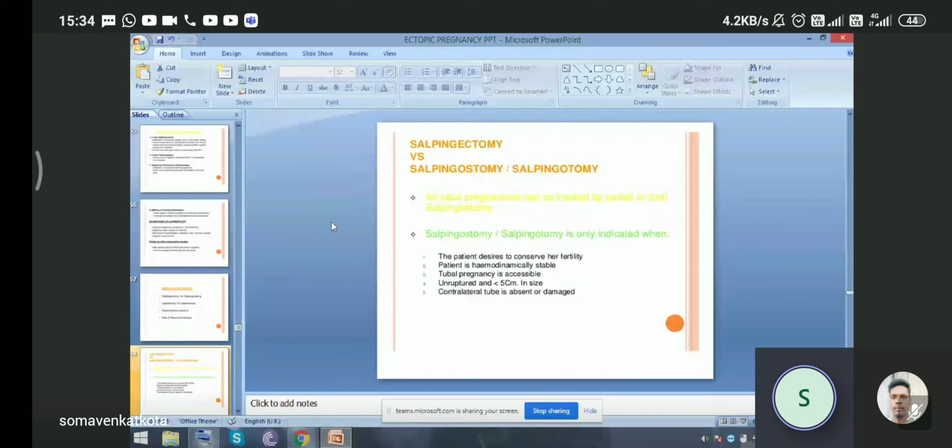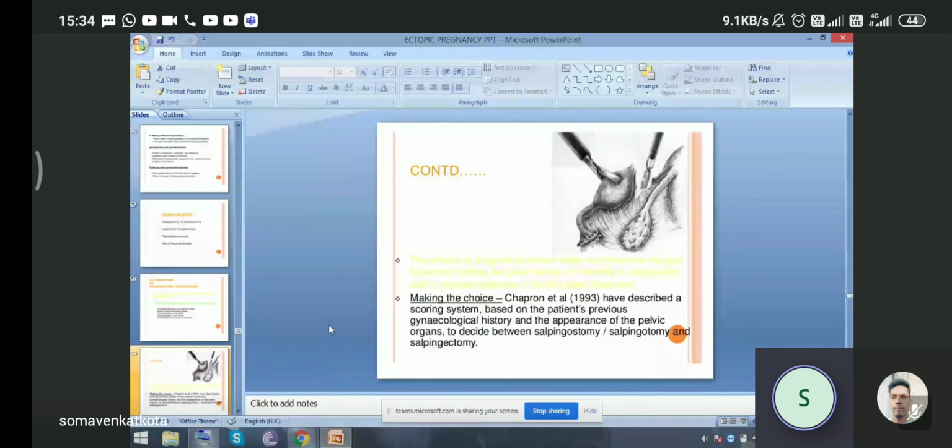The choice of surgical treatment does not influence post-treatment fertility, but prior history of infertility is associated with a marked reduction in fertility after treatment. So, for making the choice, Chaperon et al. in 1993 prescribed a scoring system based on the patient's previous gynecological history and the appearance of pelvic organs to decide between salpingostomy and salpingectomy.